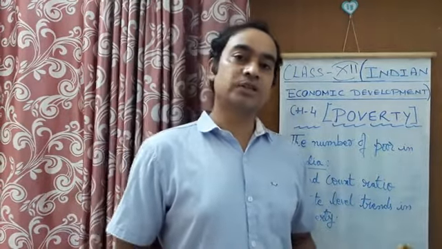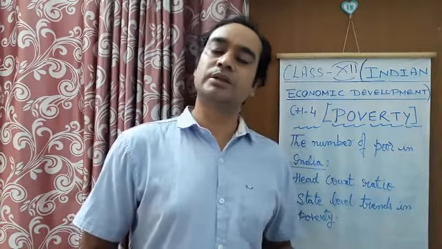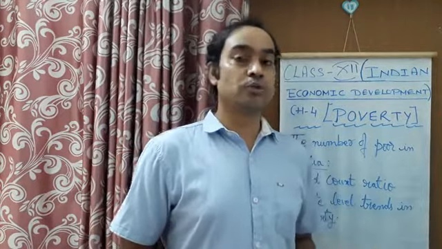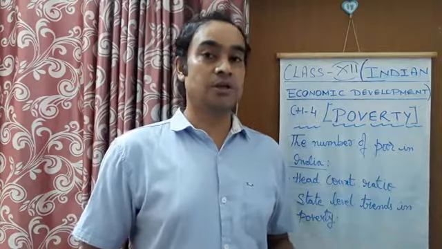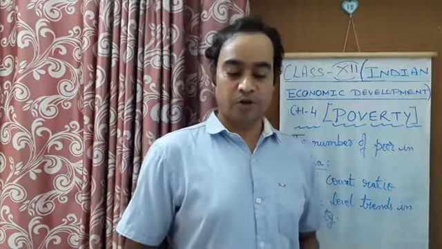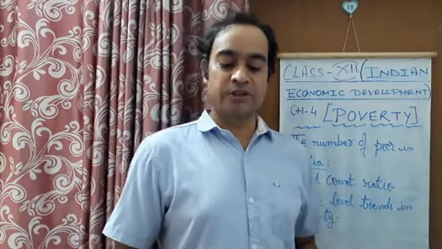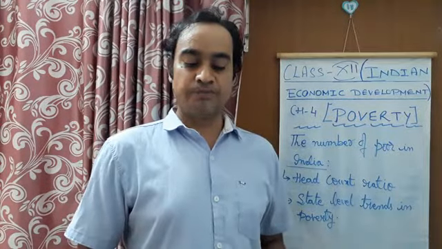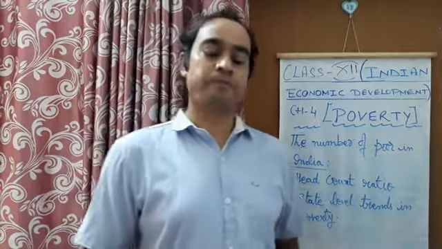6 states, that is Tamil Nadu. Remember these 6 states. This question can be put in your exams. What were those 6 states? These 6 states are where poverty is still to be found among a large section of the people. These are Tamil Nadu, Uttar Pradesh, Bihar, Madhya Pradesh, West Bengal and Odisha. Right? These 6 states still contain a large population of poor people.